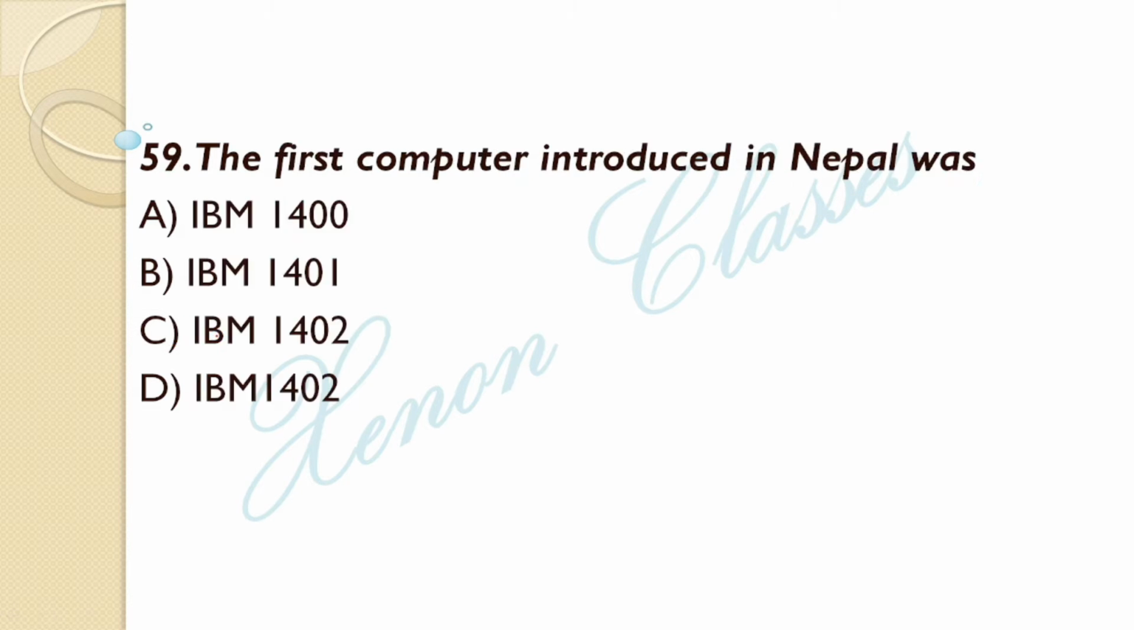Next question. The first computer introduced in Nepal. In Nepal, which of the following was the first computer introduced? Option B is the correct answer, IBM 1401.